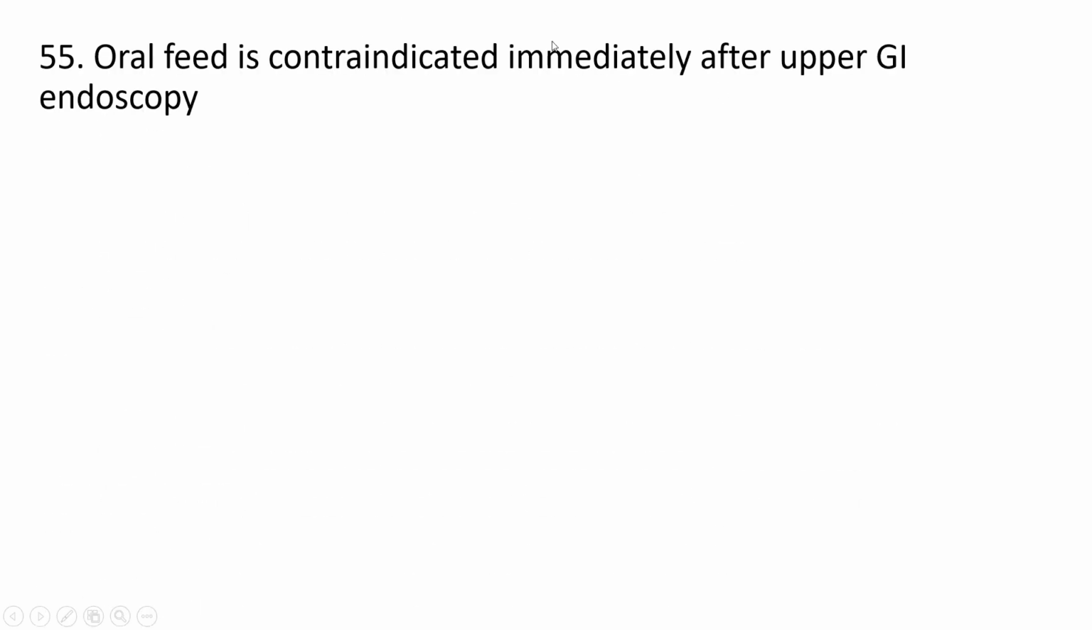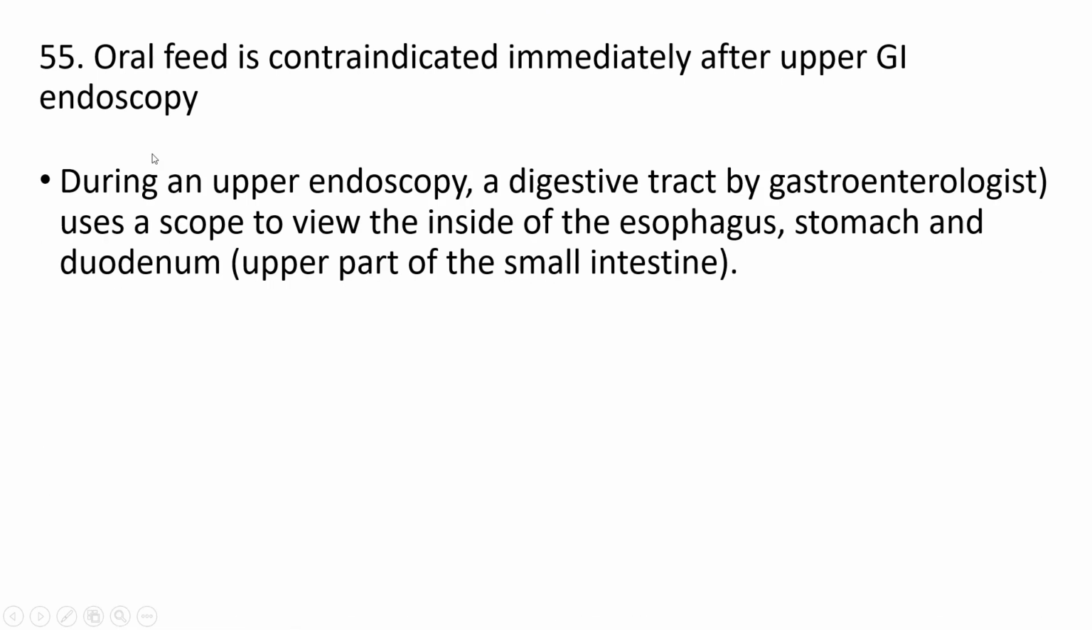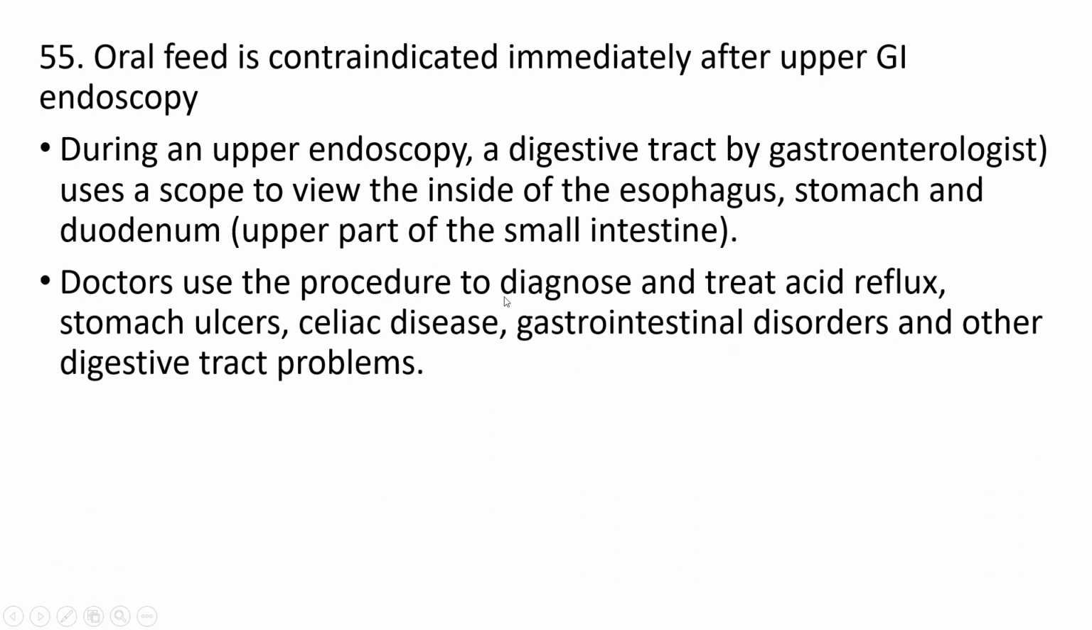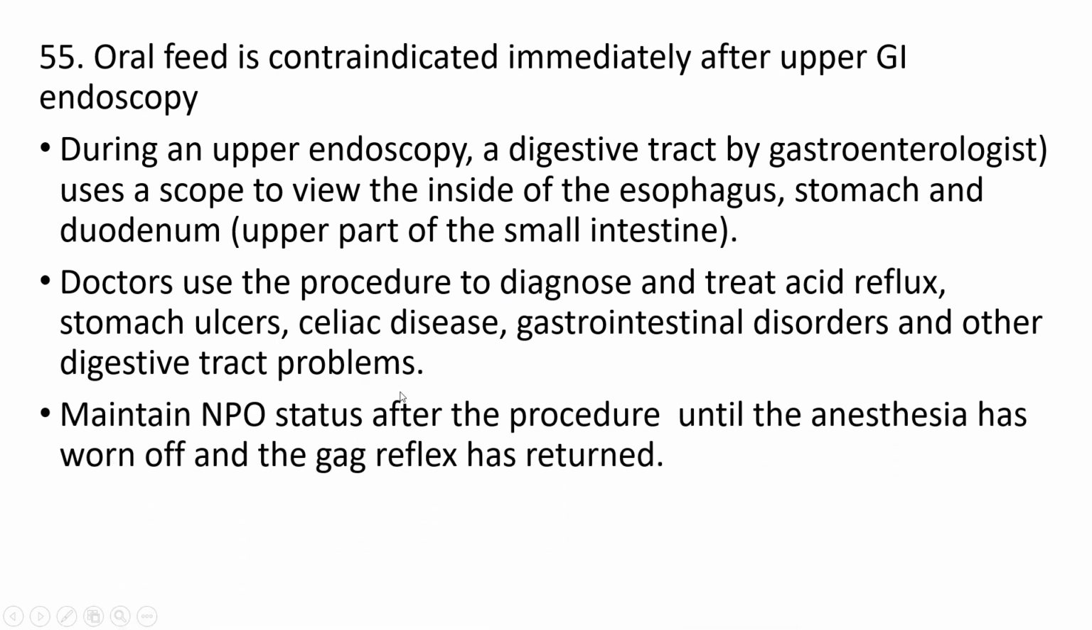Oral feed is contraindicated immediately after upper GI endoscopy. During an upper endoscopy, a gastroenterologist uses a scope to view the inside of the esophagus, stomach, and duodenum, which is the upper part of the small intestine. Doctors use this procedure to diagnose and treat acid reflux, stomach ulcers, celiac disease, gastrointestinal disorders, and other digestive tract problems. So, maintain NPO status after the procedure until the anesthesia has worn off and the gag reflex has returned.